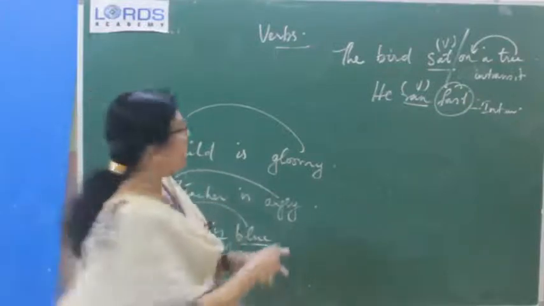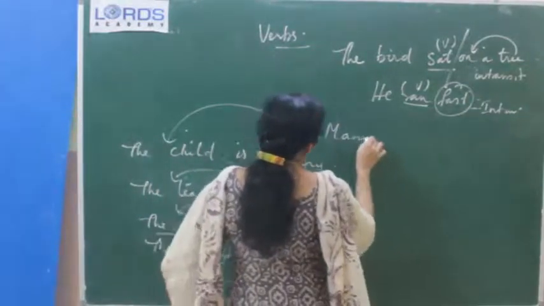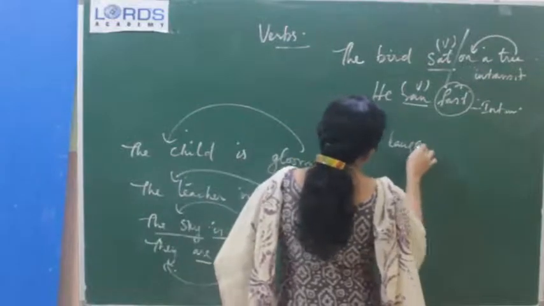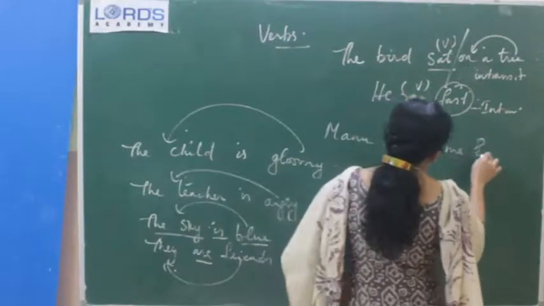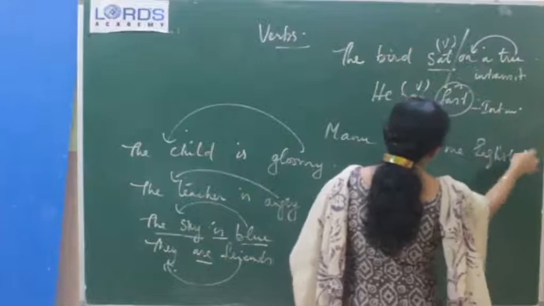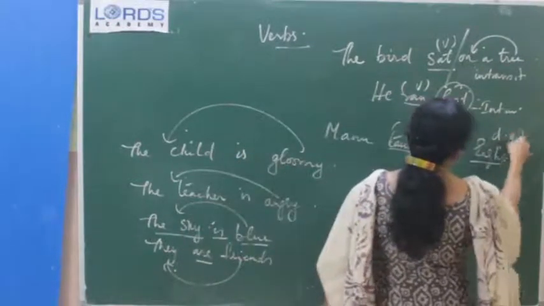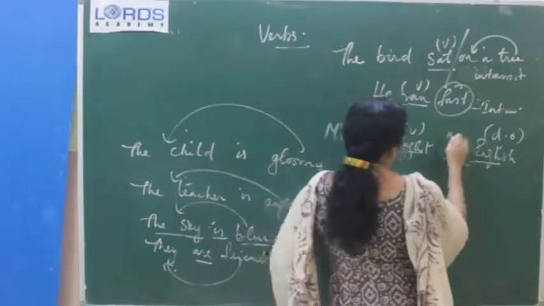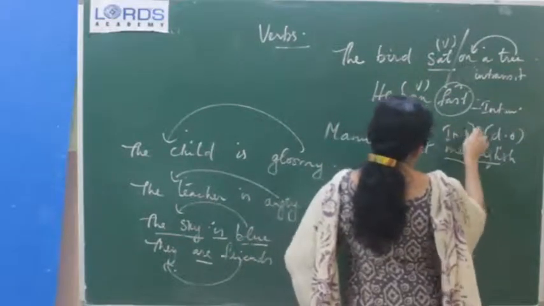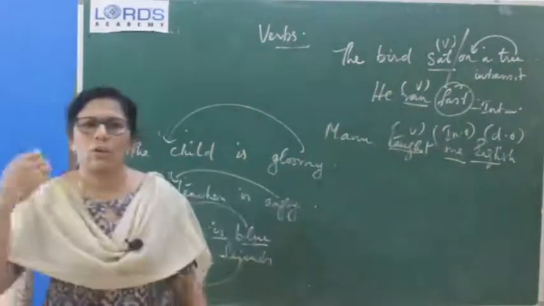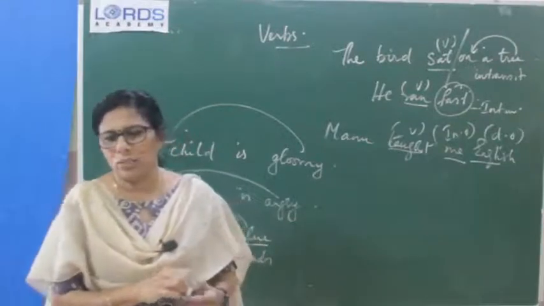Manu taught me English. One more example: Manu taught me English. So taught is the verb, taught what? English, direct object. Taught whom? Me, indirect object. It's very easy to identify or to pick out direct and indirect object from a sentence.